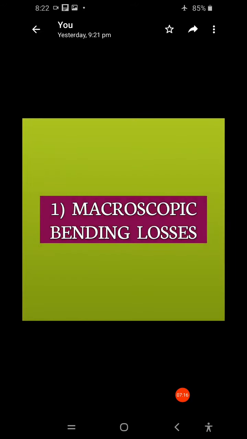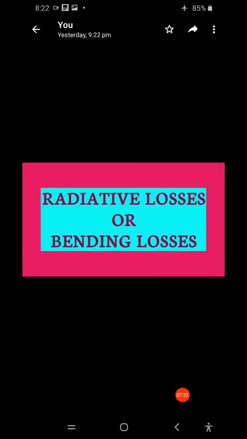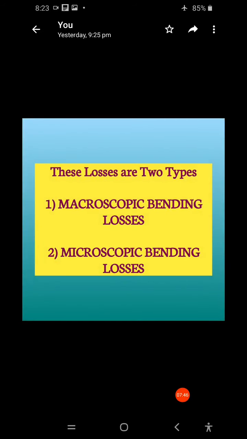These are the macroscopic bending losses. Whenever the optical fiber is bent, some losses will occur. These are radiative losses or bending losses, and they are of two types. The first is macroscopic bending losses, the second is microscopic bending losses. In this class we have discussed macroscopic bending losses. In the next video we will discuss the second type, microscopic bending losses.